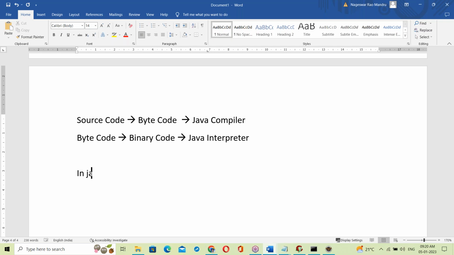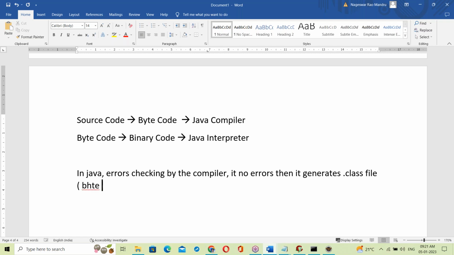So what happens here? In Java, errors are checked by the compiler. Yes, if there are no errors, then it generates a dot class file, which means a bytecode file. It generates bytecodes.